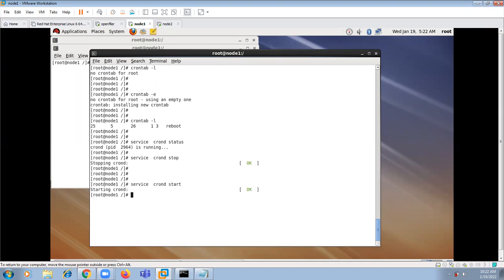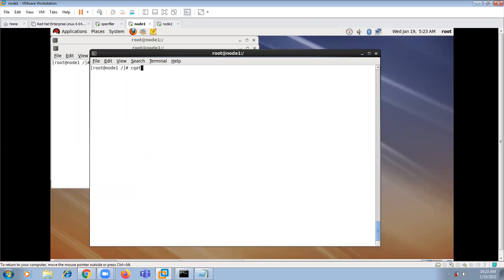So sometimes if you specify a cron job and it is not running, then you can start and stop like this. Okay. And sometimes you specify a cron job and if it is not executing properly, then we need to check the log files here. So this is the log file, cat /var/spool/cron. Sorry, cd /var/spool/cron, ls. You can see it here, cat root.